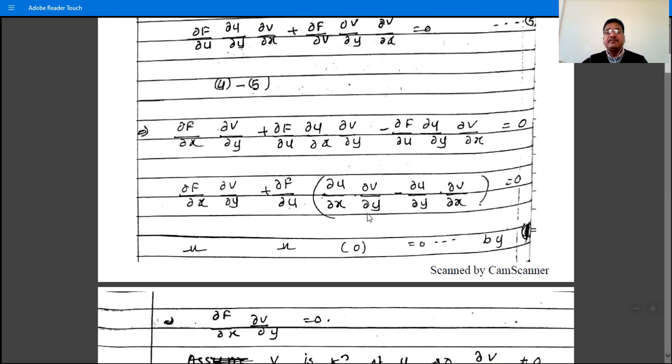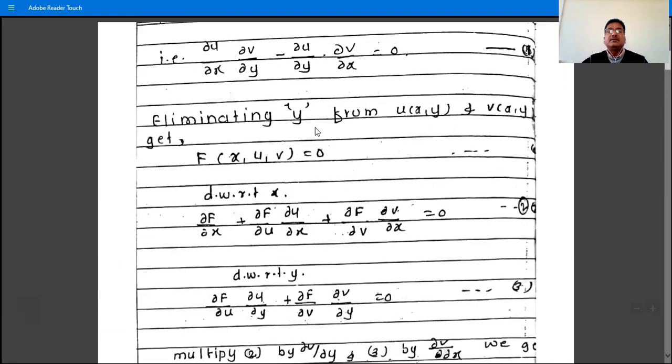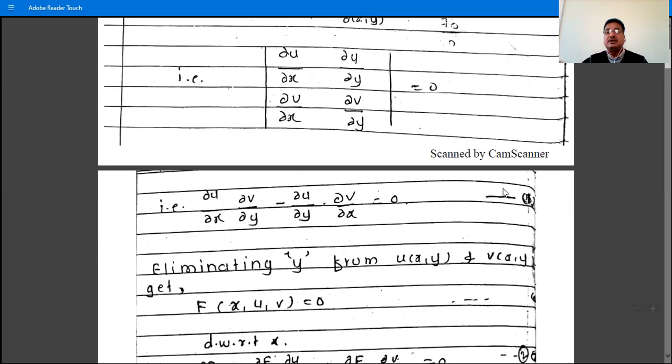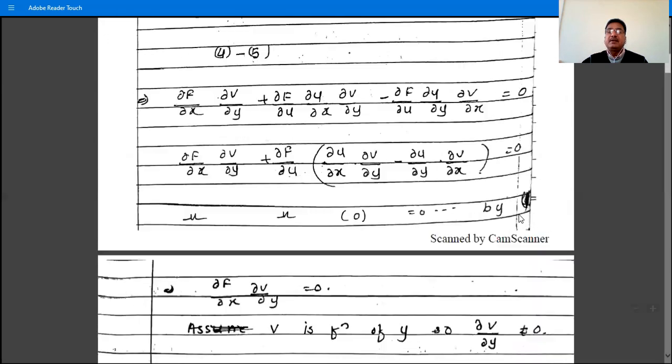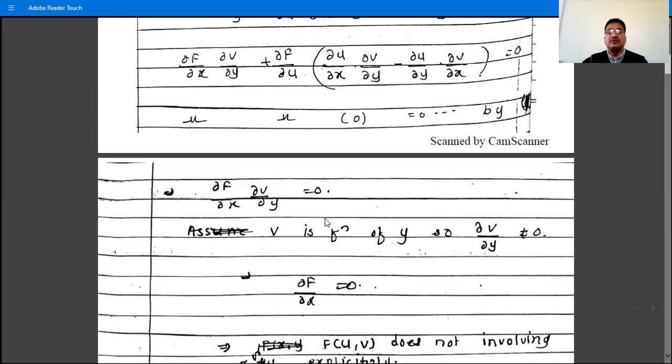So we have this, and the value of this is 0 by using the assumption. What is our assumption? Here the assumption is that this determinant is 0, means this is equal to 0 by using equation number 1. That is, by using the assumption, the value of this bracket is 0, and therefore we have the answer ∂f/∂x · ∂v/∂y is equal to 0.